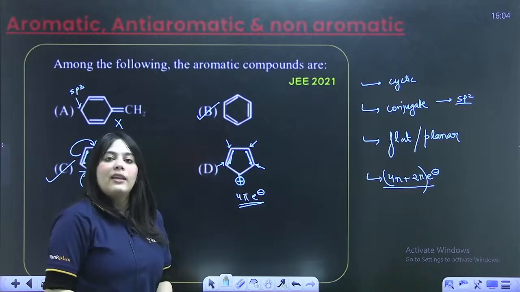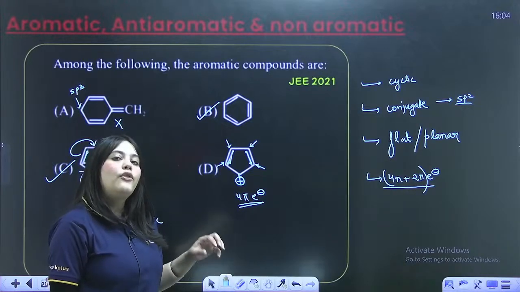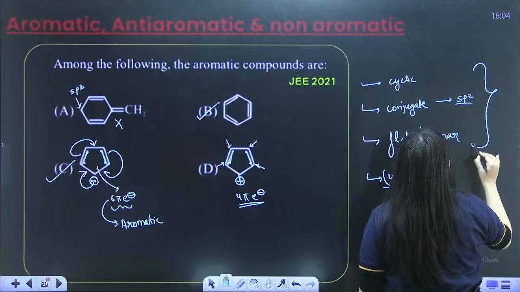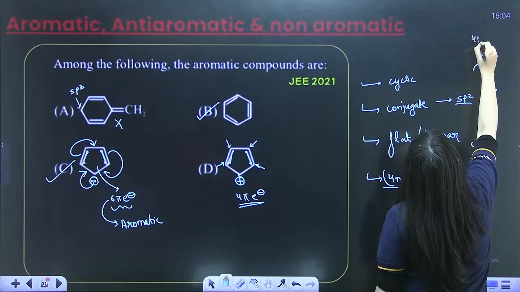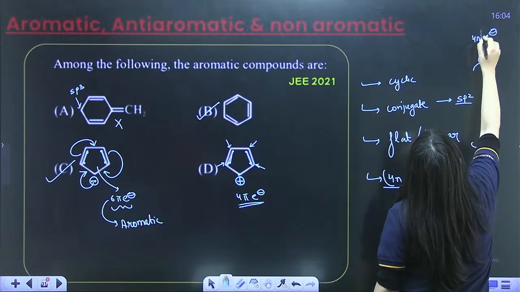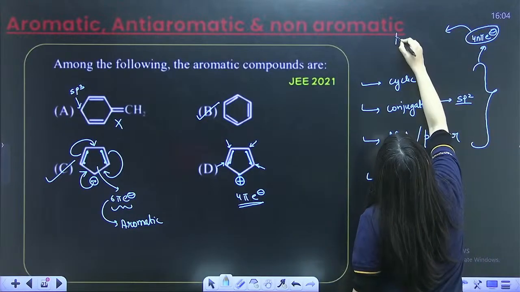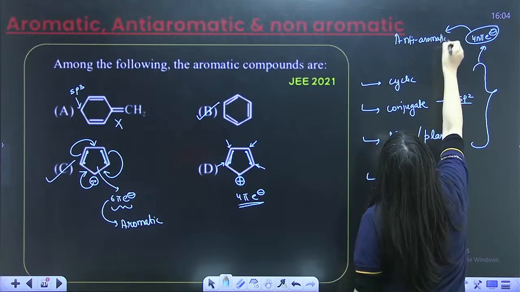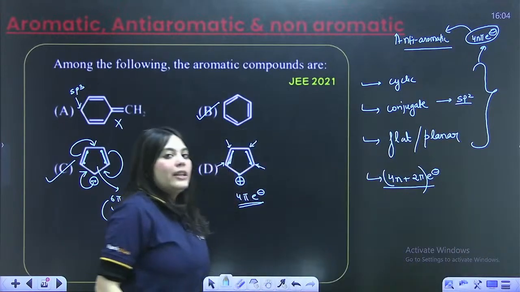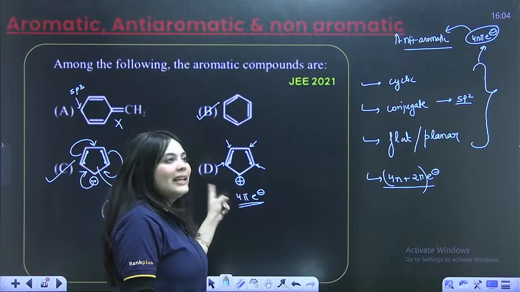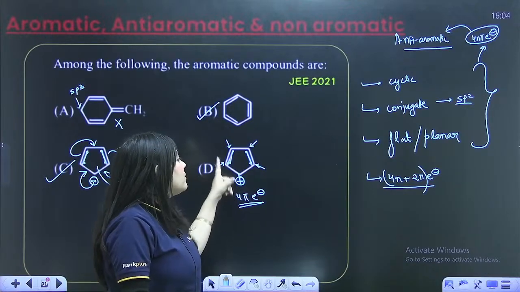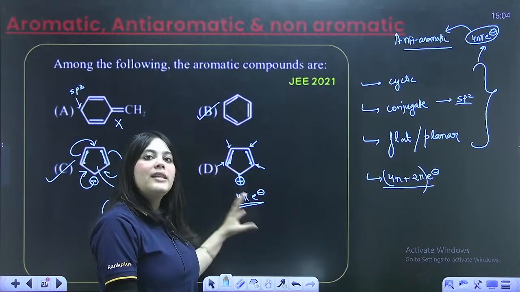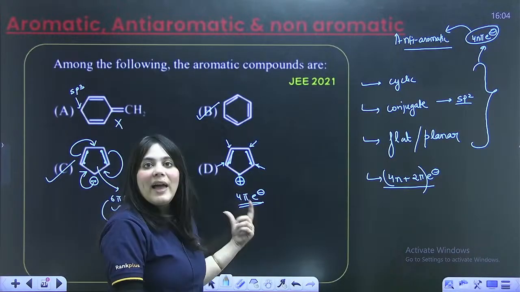Remember one thing: whenever a compound follows the first three rules, that is, it is cyclic, conjugated and flat, but follows the 4n pi electron rule, then it is anti-aromatic. Very, very important. The first three conditions remain the same: cyclic, all atoms sp2 hybridized, flat molecule. These conditions are satisfied, but it is a 4 pi electron system.